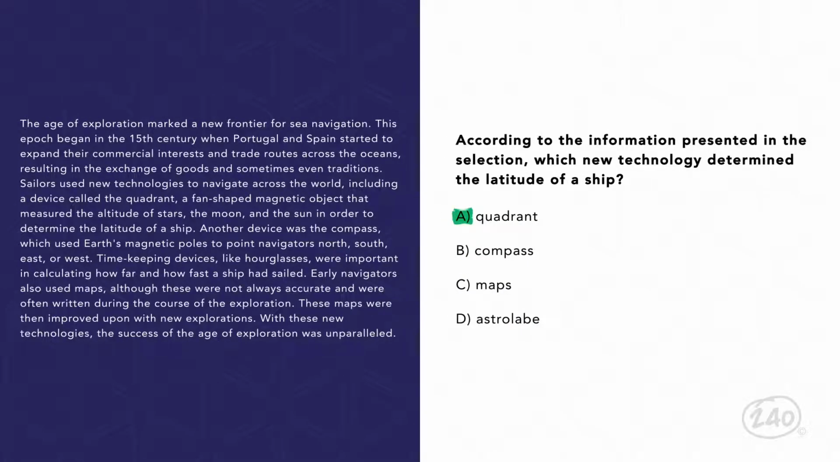Choice A is best. The phrase, a device called the quadrant, a fan-shaped magnetic object that measured the altitude of the stars, the moon, and the sun in order to determine the latitude of a ship, is clearly stated in the passage. The other terms do not determine the latitude of a ship. Regarding choice B, the compass is mentioned in this passage, but the passage says it was used to point navigators in a direction, not determine latitude.